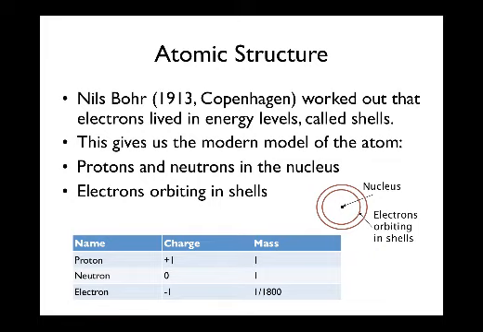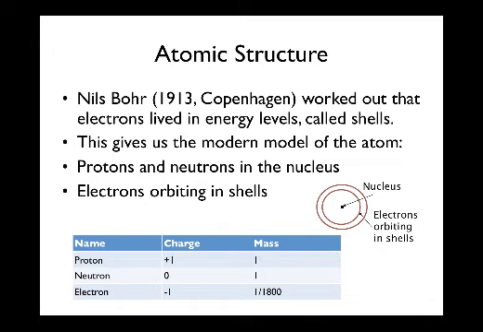Later, in 1913, a scientist called Niels Bohr worked out that electrons lived in energy levels, which we call shells. And this now gives us the modern model of the atom. This is where protons and neutrons live in the nucleus, and electrons orbit in shells.